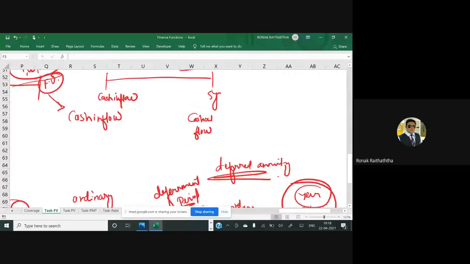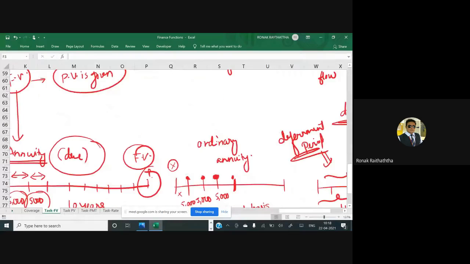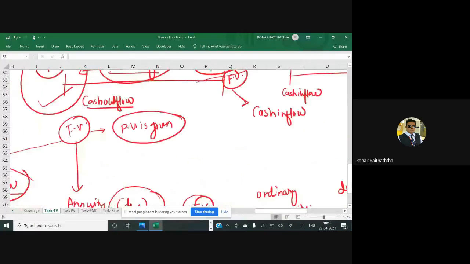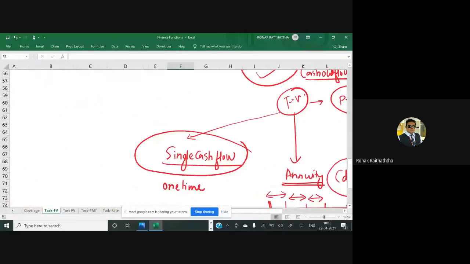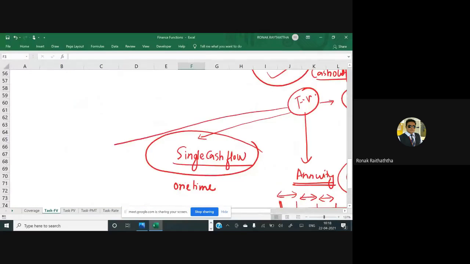Annuities we have seen. Then the third type of transaction can be those which are not fitting into any of those. They are not a single cash flow, and they are not an annuity either. So they are called differential cash flow.